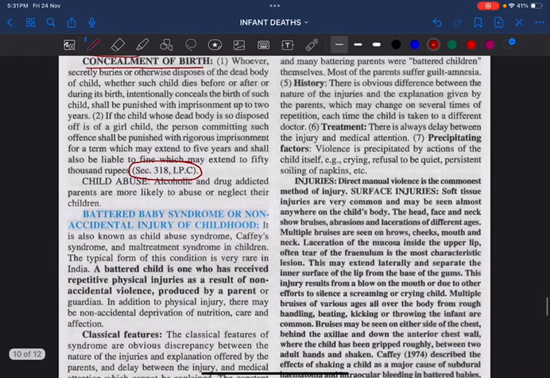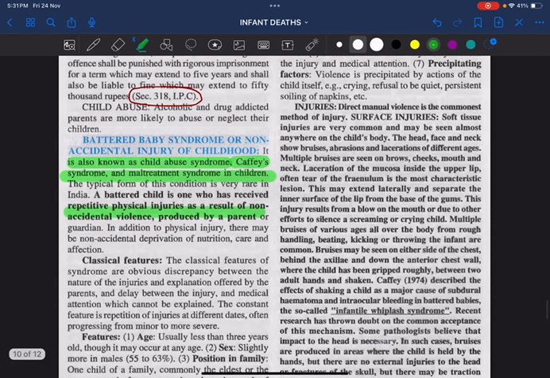What do you mean by battered baby syndrome? Battered baby syndrome is also called child abuse syndrome. Very, very important question. It is also called CAFE syndrome, also called maltreatment syndrome in children. A battered child is one who has received repetitive physical injuries as a result of non-accidental violence produced by a parent or a guardian. What are the classical features?